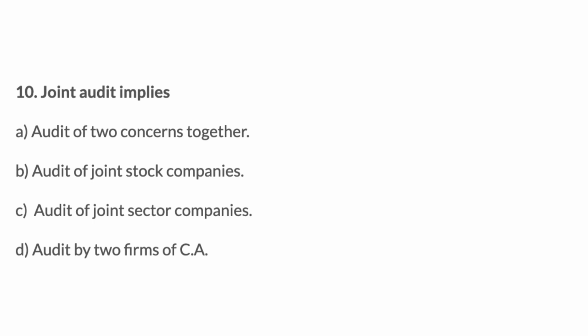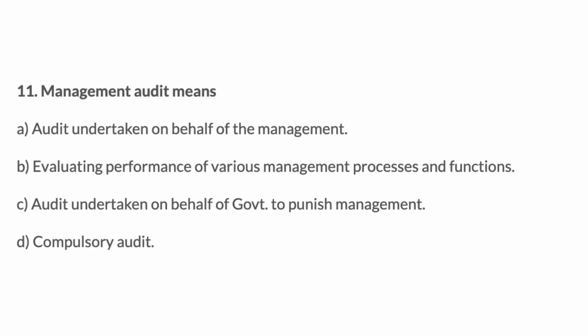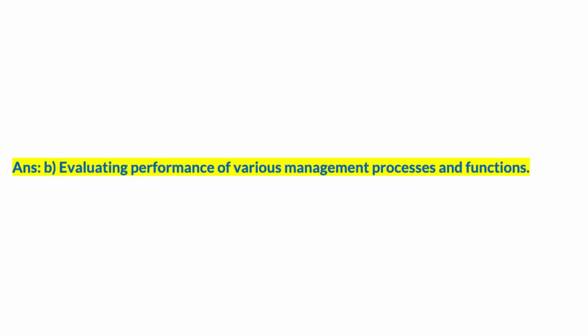10. Joint audit implies: A. Audit of two concerns together. B. Audit of joint stock companies. C. Audit of IT sector companies. D. Audit by two firms of CA. Answer: D. 11. Management audit means: A. Audit undertaken on behalf of the management. B. Evaluating performance of various management processes and functions. C. Audit undertaken on behalf of government to punish management. D. Compulsory audit. Answer: B.